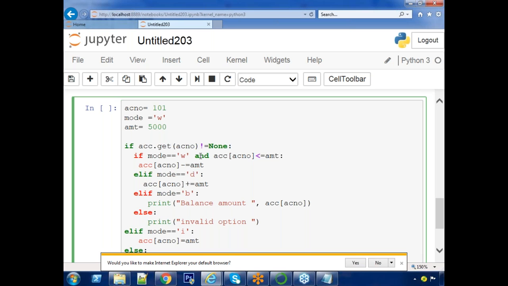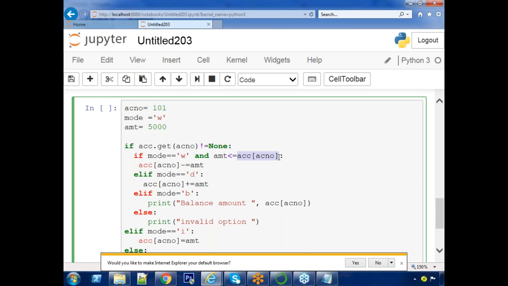Sorry, the given amount less than or equal to his balance amount. His balance amount, ACC of that account number. Suppose he has said 5,000. 5,000 less than or equal to 5,000, condition true, right? Then he is allowed for that operation.